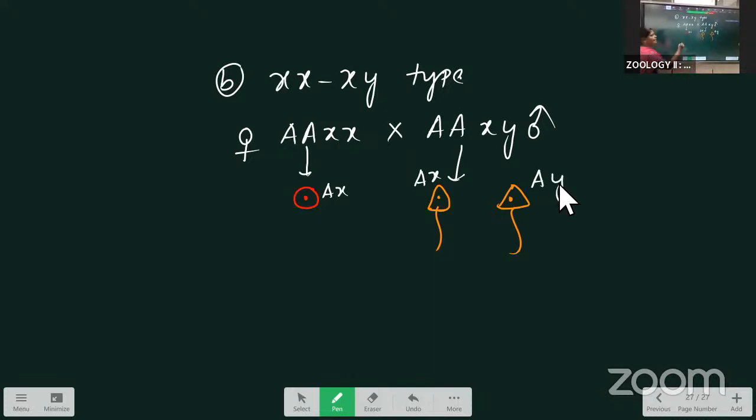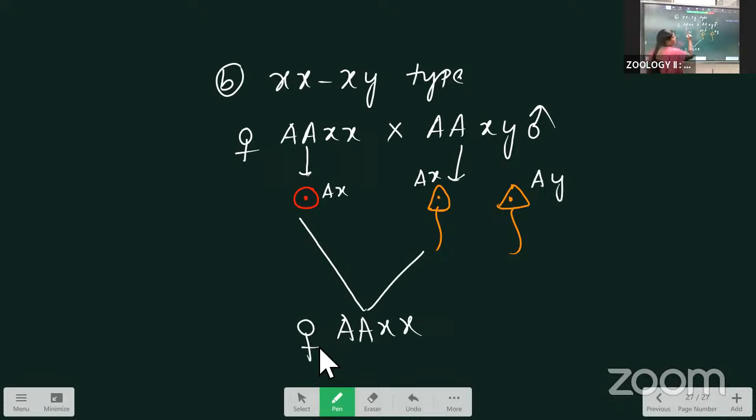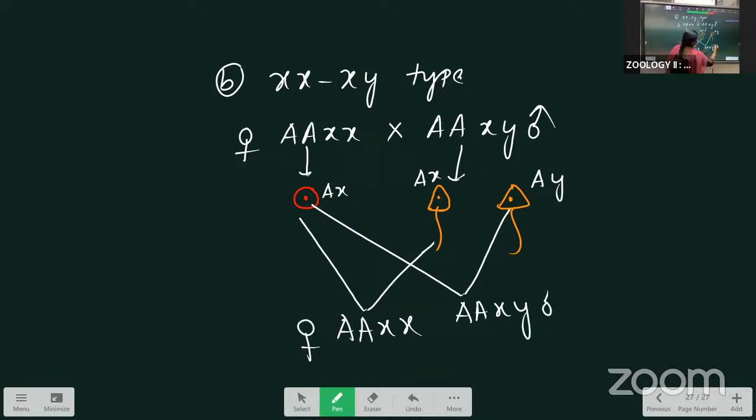Now we are adding. The AX sperm is added with the ovum, producing a female, AAXX. Next, the AY chromosome sperm fertilizes the ovum, forming AAXY, which means males will be produced. In this also, the sperms determine the sex. The heterogametic is present in the male only, so males determine the sex, as in the previous type.